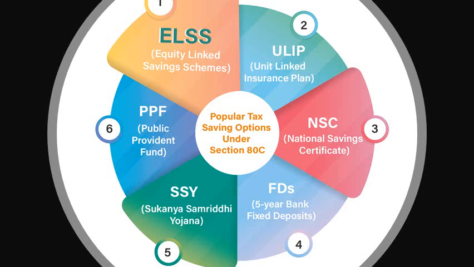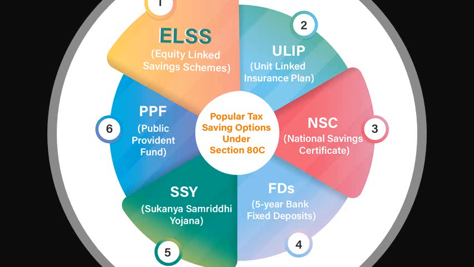Though there are many categories, most people under 60 will prefer these 6 categories. In general, we call them the Super 6 saving options. Those are: ELSS, that is equity linked saving scheme. Second, ULIP, unit linked insurance plan. Third, NSC, National Savings Certificate.